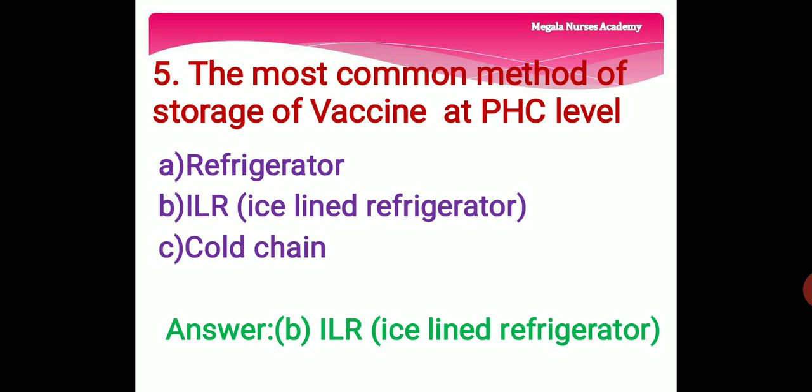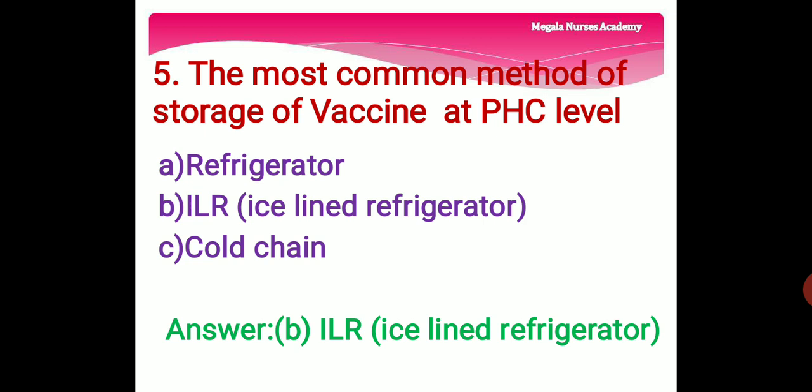Option B is ILR. ILRs are designed for safe storage of vaccines, pharmaceutical products, blood bags, etc., at the required temperature between 2 to 8 degrees Celsius. This is used at PHC level. Option C is cold chain.